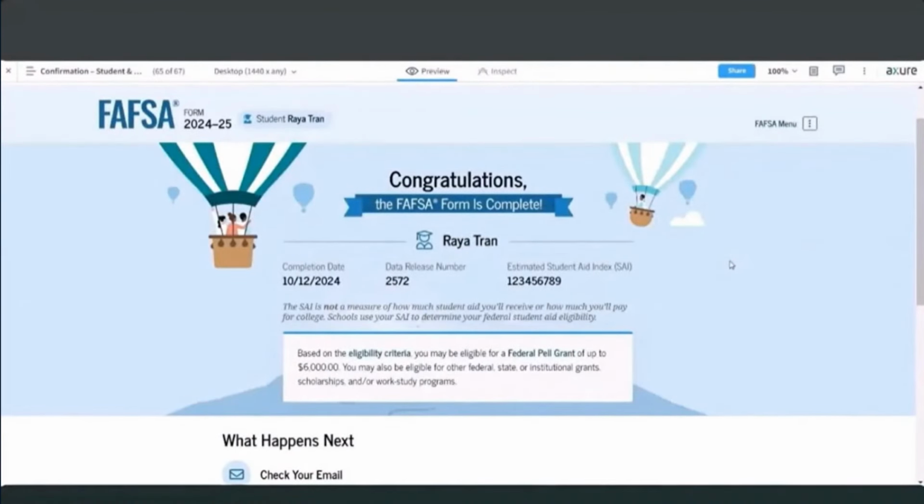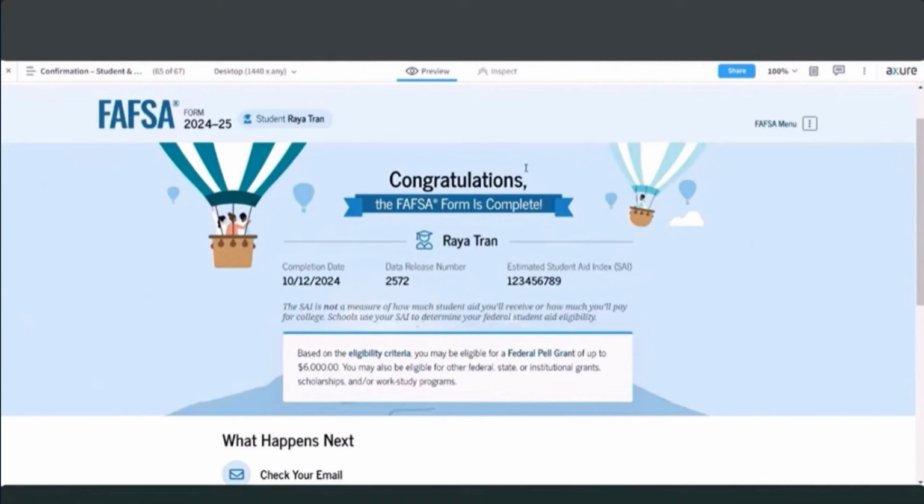Okay, so you saw the abbreviated version of the confirmation page that the parent would see if they are the one who finishes their section and then submits the form as a whole for processing. So we wanted to make sure that you also saw the student version of the confirmation page because it has more information. The application is the student's application, and the information that's in the application belongs to the student, and so they get a little bit more information on their confirmation page than what the parent would. So this is what the student's version of the confirmation page looks like.